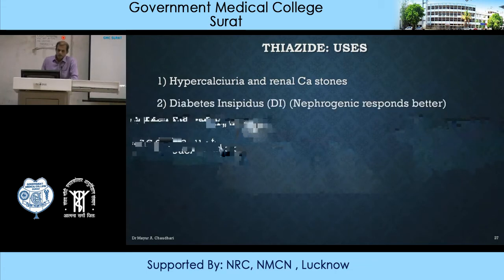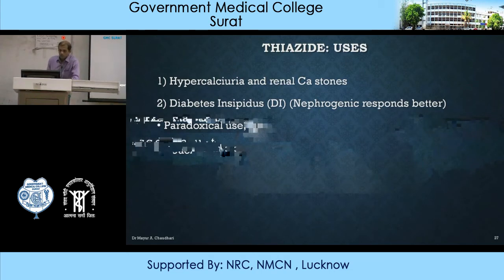Then thiazide diuretics are also useful in case of diabetes insipidus, and even in case of diabetes insipidus, nephrogenic diabetes insipidus responds better. It's a paradoxical use. You know that in case of diabetes insipidus, increased urine formation is there, and thiazides themselves are increasing urine formation.